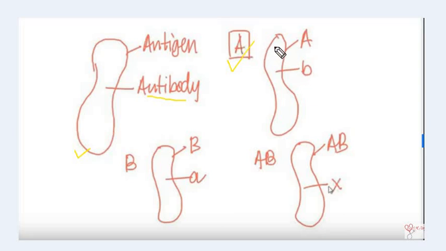That is, where is antigen present? Antigen is present on the surface of the blood cell. This is A, and inside the blood cell we have antibody, and for blood group A we have antibody B. This is for blood group A. If you have blood group B, this means that the antigen present in your blood is B, and antibody is always opposite to antigen, so your antibody will be A. This is for blood group B. For blood group AB, that means the antigen present in your blood is AB, and for blood group AB no antibody is present, hence there is an absence of antibody.